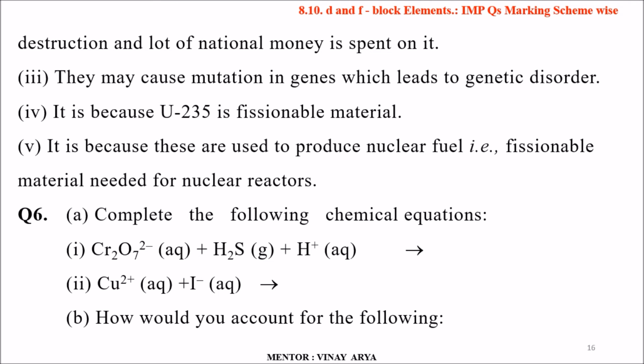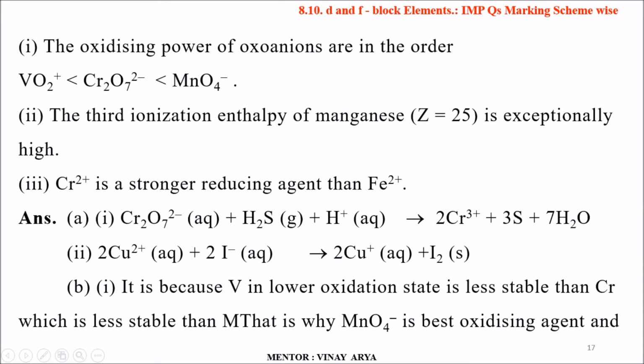Sixth question says: complete the following chemical equations. Cr2O7 2- plus H2S plus H+. Second is Cu2+ plus I-. B part says: how would you account for the following? The oxidizing power of oxo anions are in the order VO2+ lowest, then Cr2O7 2-, then MnO4-. Second part: the third ionization enthalpy of manganese, where Z is 25, is exceptionally high. And third part: Cr2+ is a stronger reducing agent than Fe2+.